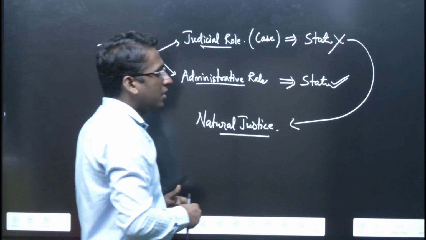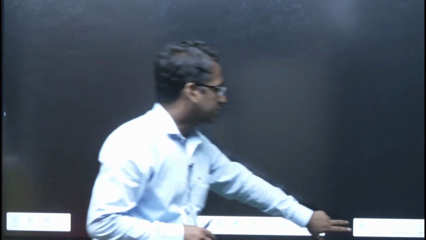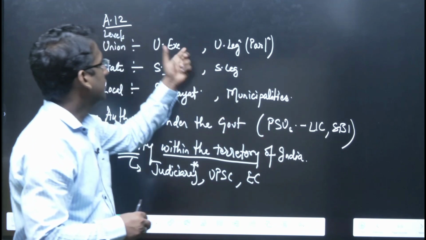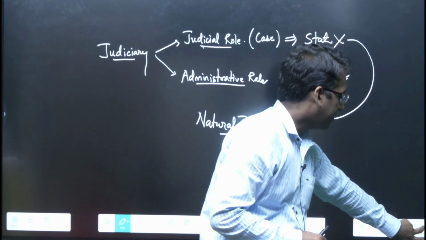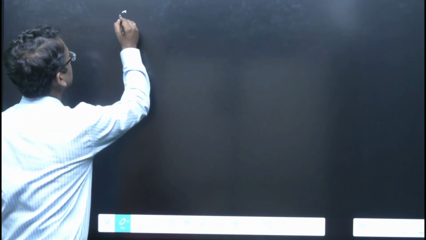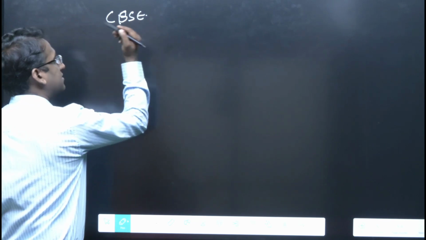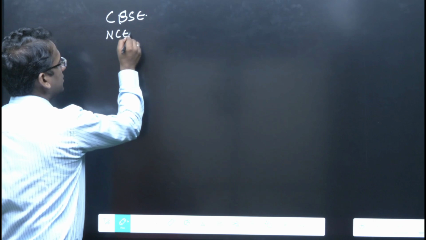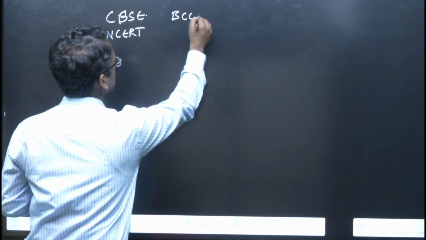Okay? Now, the next very important thing is, on many occasions we see that instead of mentioning these bodies which are specifically mentioned in Article 12, sometimes the examiners have the tendency of quoting the name of some institution and asking whether it is a state or not. Like for example, CBSE, whether it is a state or not. NCERT, whether this one is a state or not. BCCI, whether this one is a state or not.